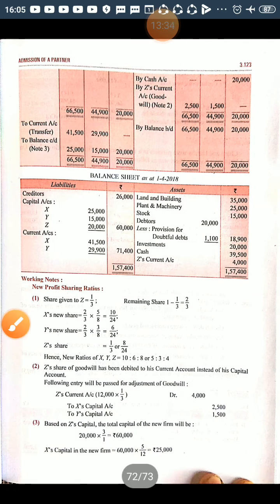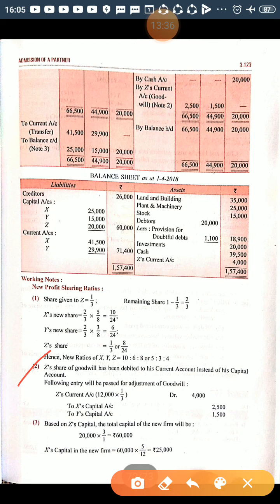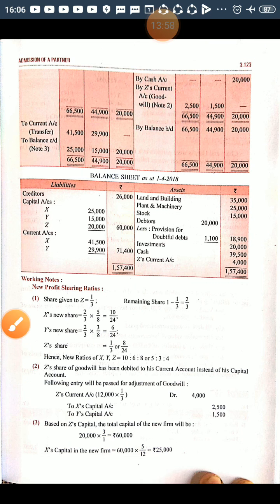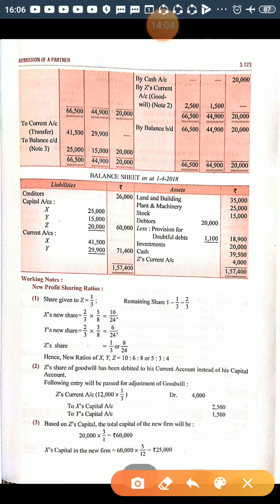Now we will calculate the total capital of the new firm on the basis of Z. Z is coming with 20,000 as his capital, and he is coming for 1/3 share. So the reciprocal is 3/1, and the total capital of the new firm is 60,000. On the basis of this, we will calculate the new required capital of X. X's required capital is 60,000 multiplied by his new share 5/12, so his required capital is 25,000.